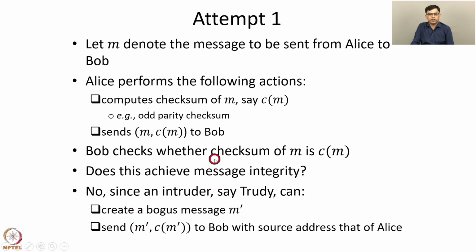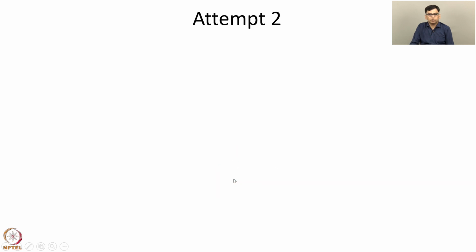So when Bob checks whether the checksum of M prime is equal to C of M prime, that check passes at Bob. So Bob accepts the message. So hence this attempt does not achieve message integrity. An intruder is able to modify the transmitted message or send a bogus message to the receiver. So we need another way to achieve message integrity.